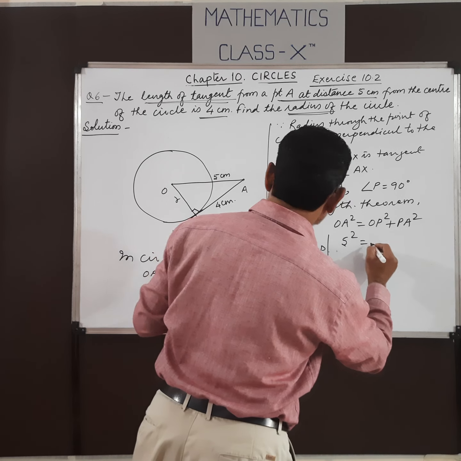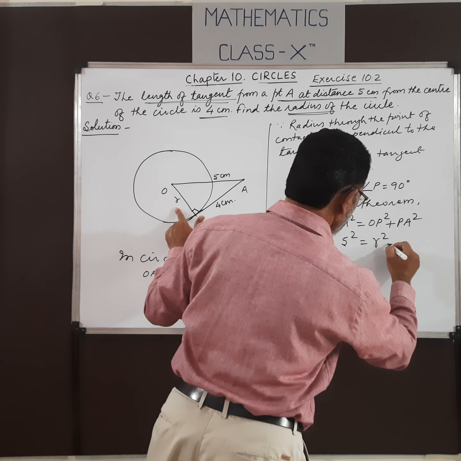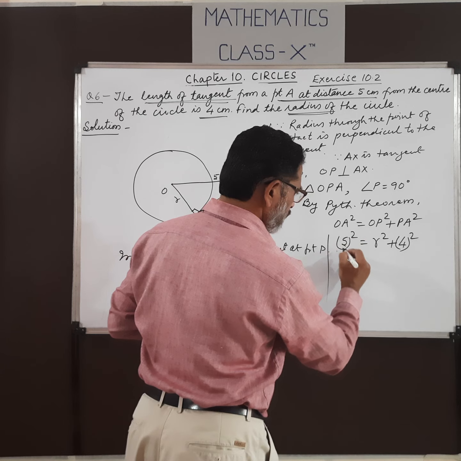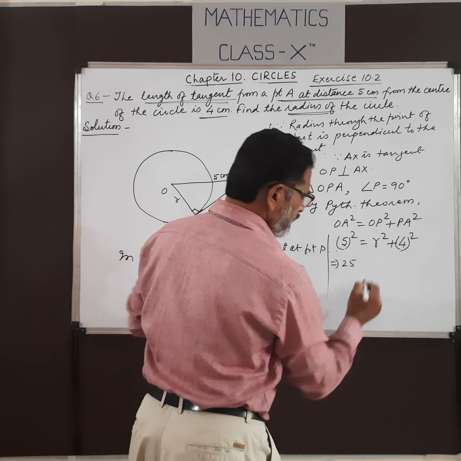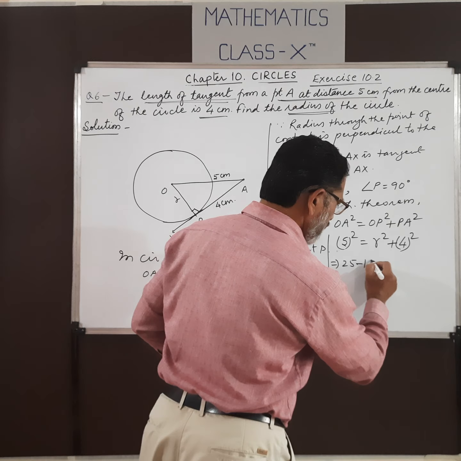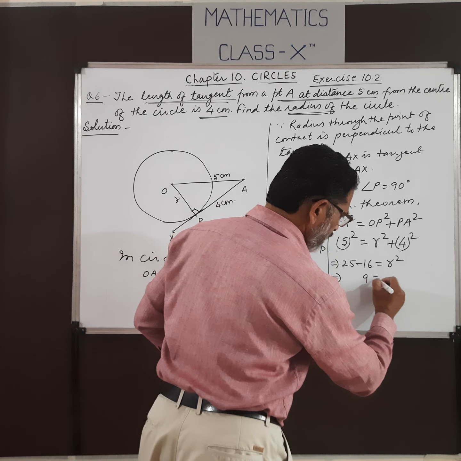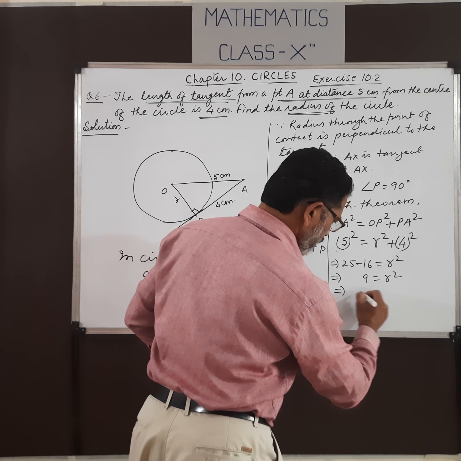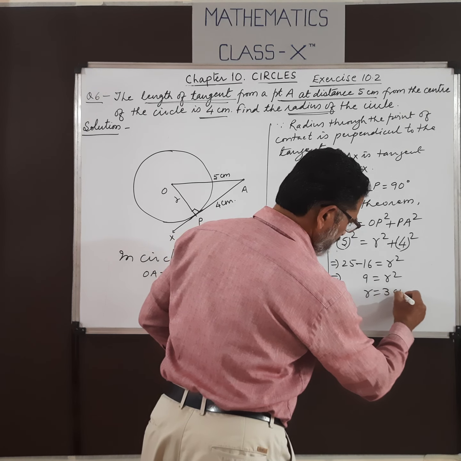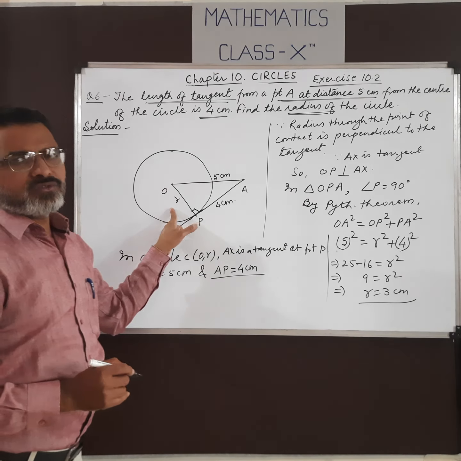So 5 square equals OP, which is R, square plus PA, 4 square. Now 25 minus 16, after transposing, is R square. So 9 equals R square, so R becomes 3 centimeters. So the radius of this circle is 3 centimeters.